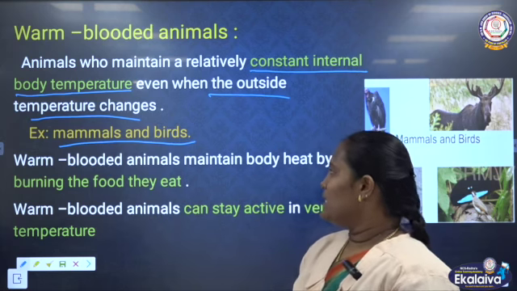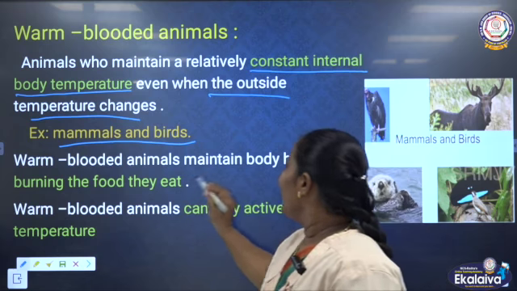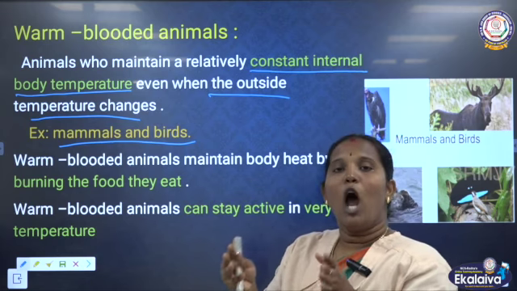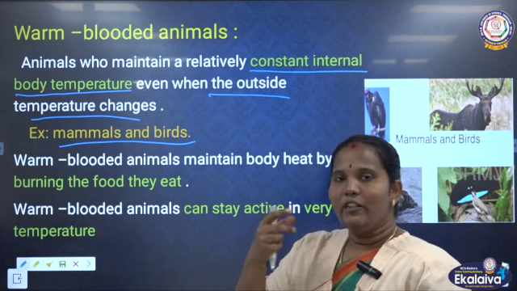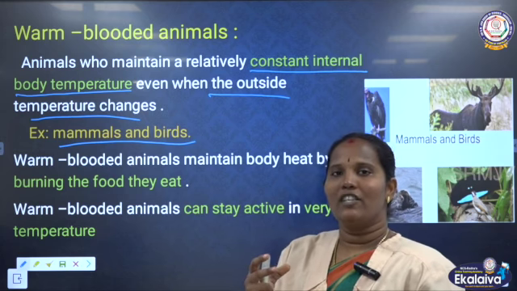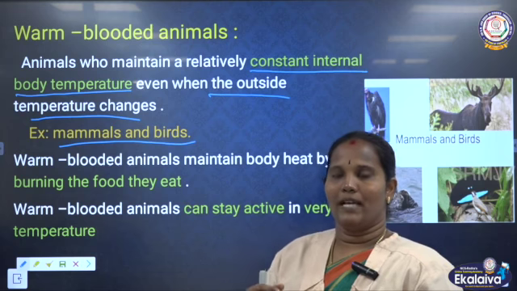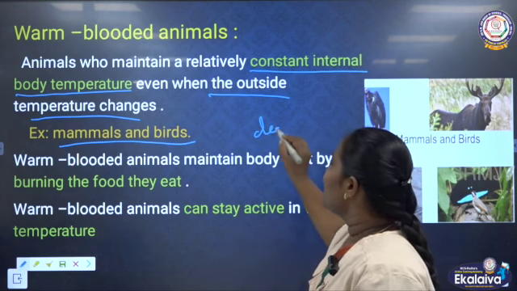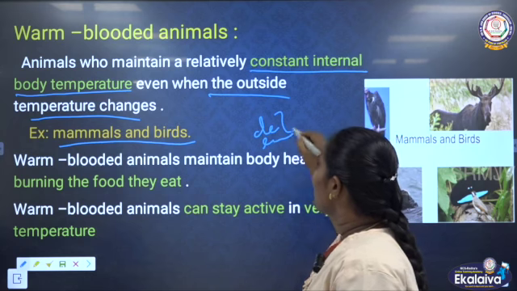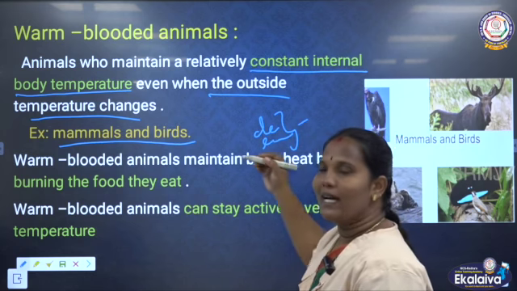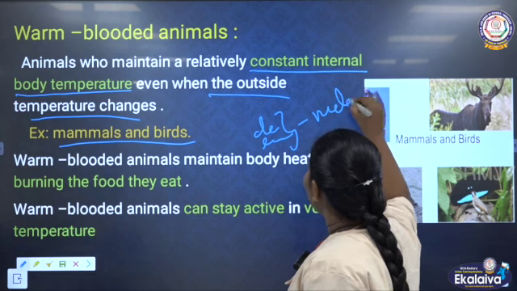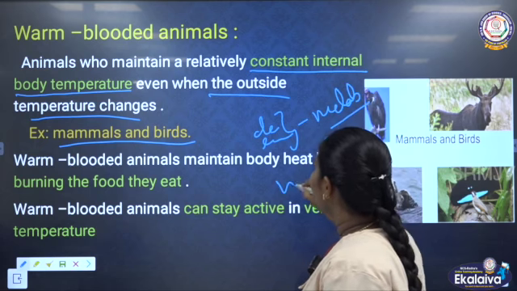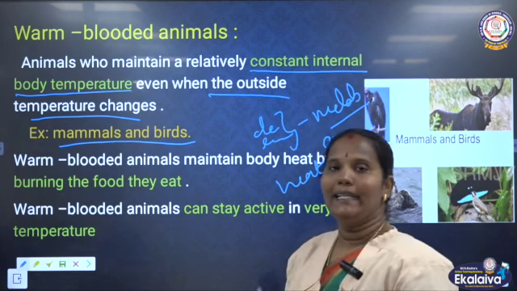Apart from this, how do warm blooded animals maintain a constant body temperature? How are they maintained? We are eating food. After digestion, the food releases some energy. This process is digestion. After digestion and then removing wastes, all this process together is called metabolism. During metabolism, they are releasing energy. They are releasing heat energy.